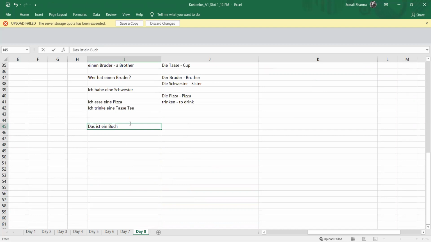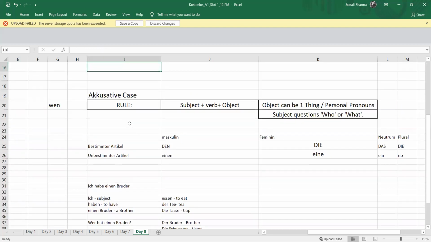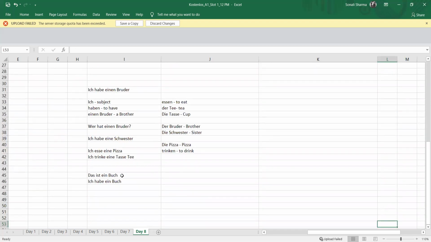And if I say ich habe ein Buch, that means I have a book. Who is having what again? So there is no change in the article. In accusative, the Neutrum, das is das only. So das ist ein Buch. Ich habe ein Buch. So you can see our first sentence is nominative and our second sentence is accusative.